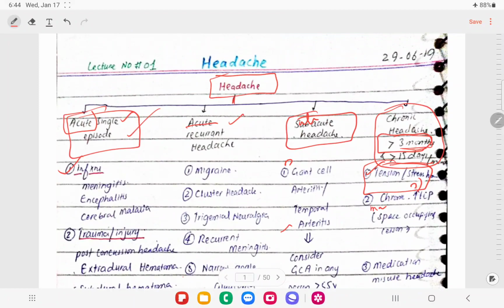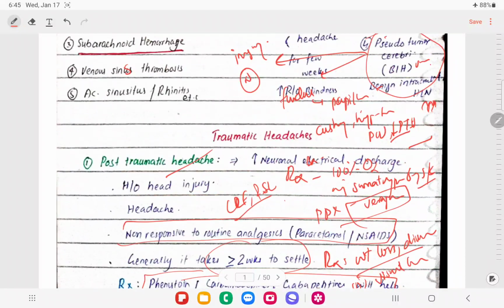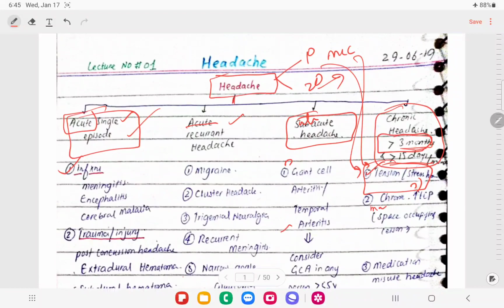There was another classification, primary headache and secondary headache, right. The most common cause of headache was tension headache, and the most common cause of primary headache was also tension headache, and the second cause, the secondary cause, is tumors. So I think I have covered most of the types of headache. So that's all about the headaches.